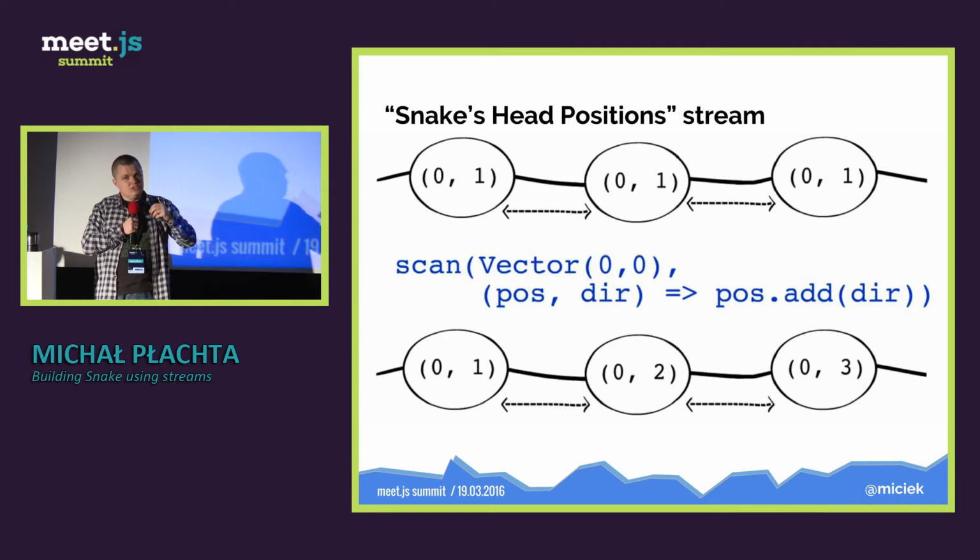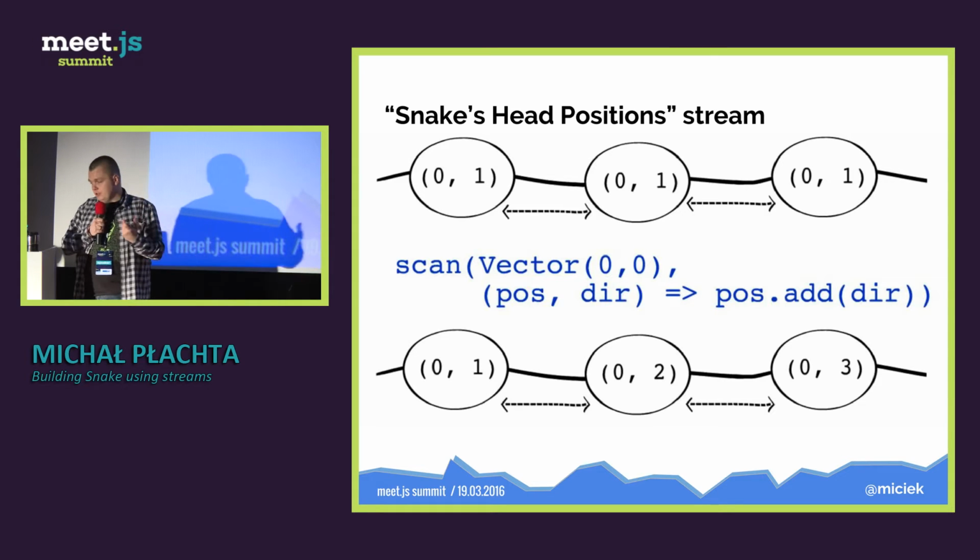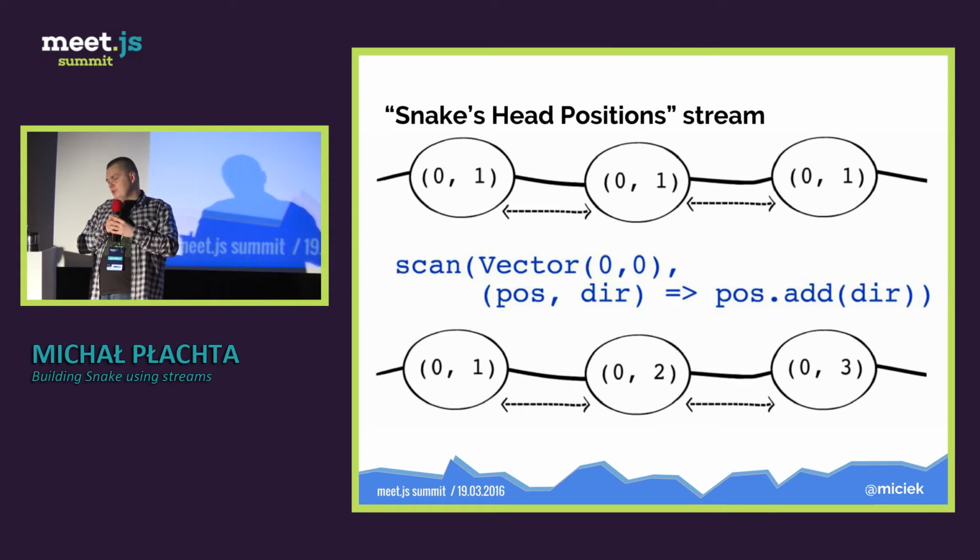What scan does is it accumulates all the values from the input stream, our direction stream in this case, into one value, using the function we provide as a second argument, which is just adding direction to the current position, to the accumulator value. The second parameter is just a function that takes two parameters.